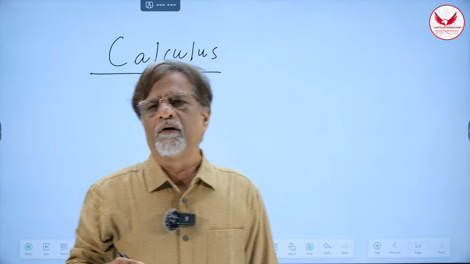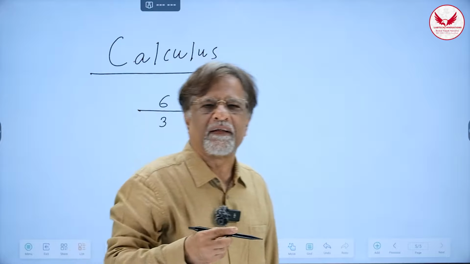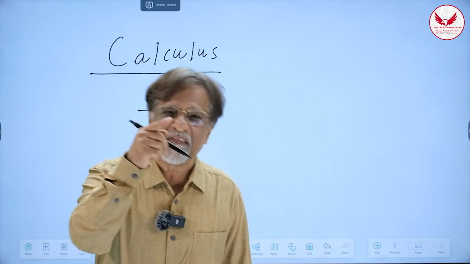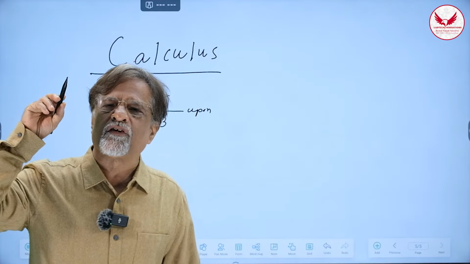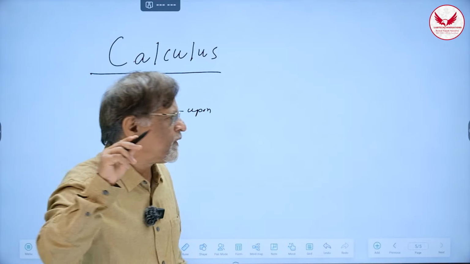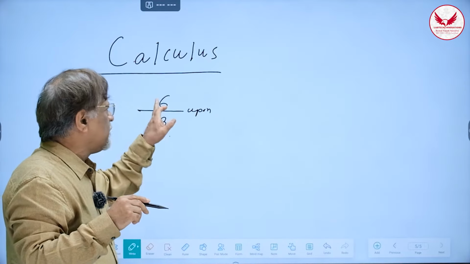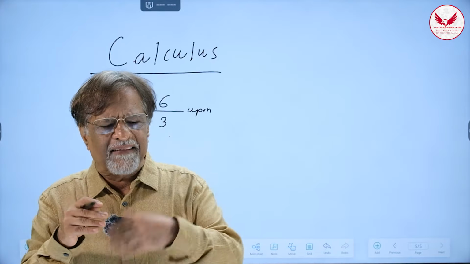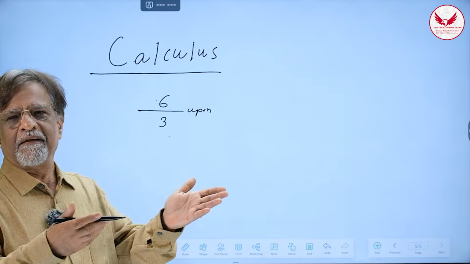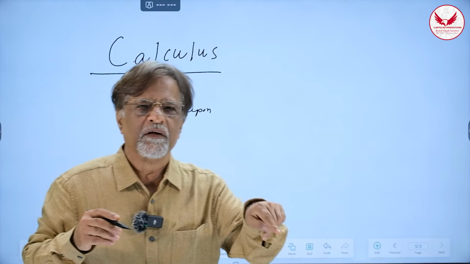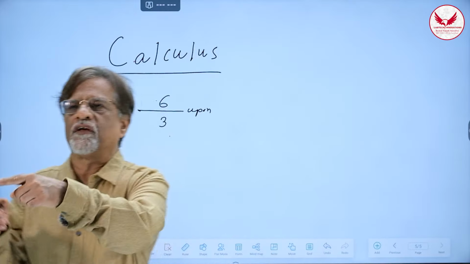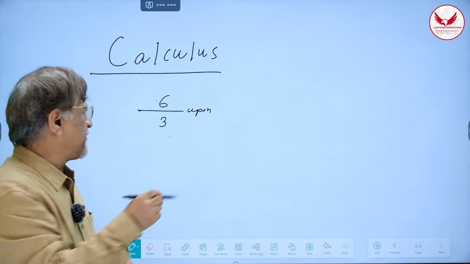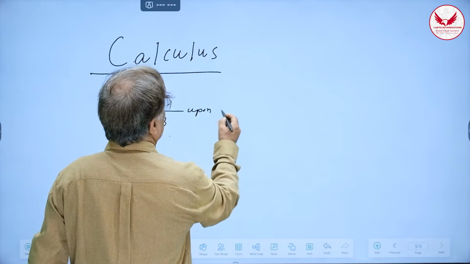Now, for a child of 1st standard, it was a slightly difficult thing to understand. He asked me to repeat it again. I said, yes, 6 upon 3 is, you are searching for that number which when multiplied by 3 gives you 6. Then he started telling me, shall I take the table of 3? Yes. Go on till you come across 6. So 3 ones are 3, 3 twos are 6. Very clever. So what is the answer? 2. Yes. So 6 upon 3 is 2.